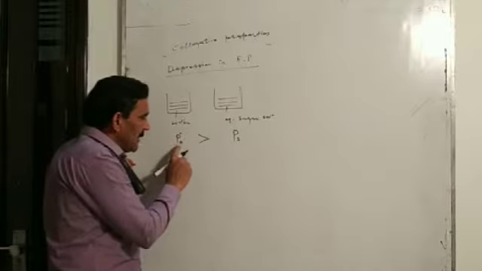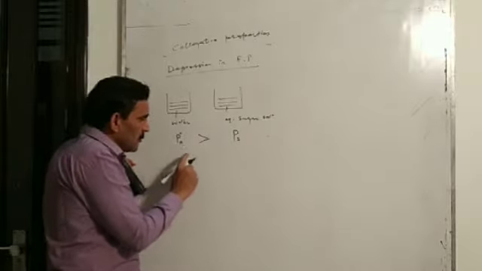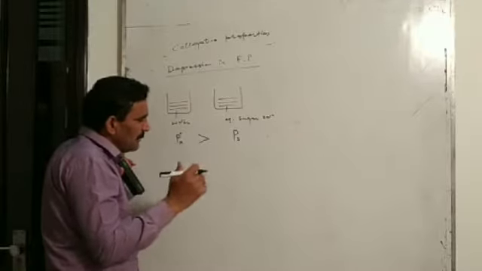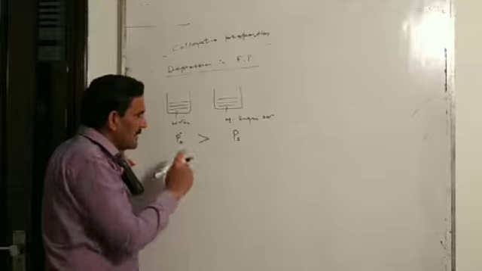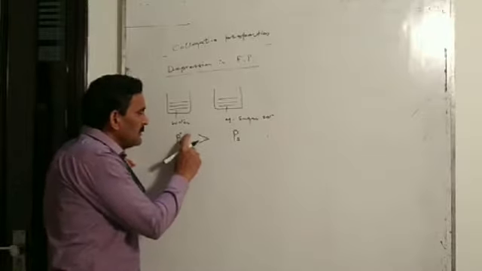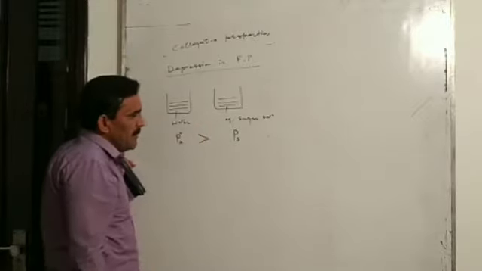I will repeat it. The vapor pressure of solid and liquid state of a pure solvent will be equal to each other at some higher temperature, because the vapor pressure of pure solvent is higher than solution.